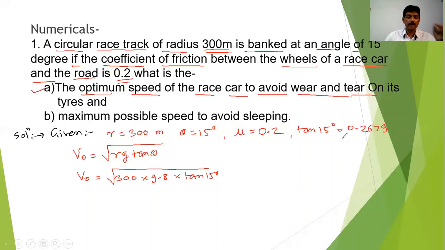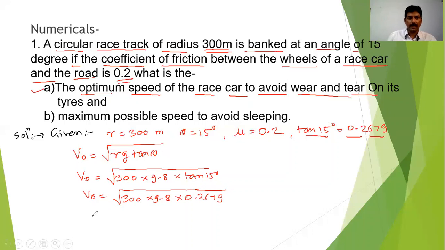So V naught is equal to square root of 300 into 9.8 into 0.2679, and by calculating this you will get the optimum speed, which will be 28.1 meter per second.